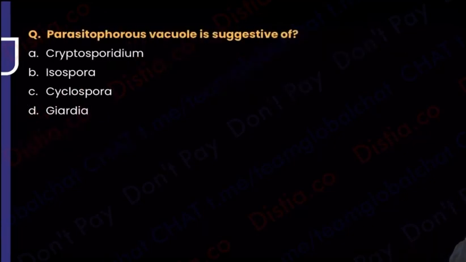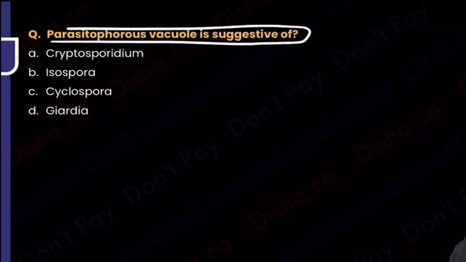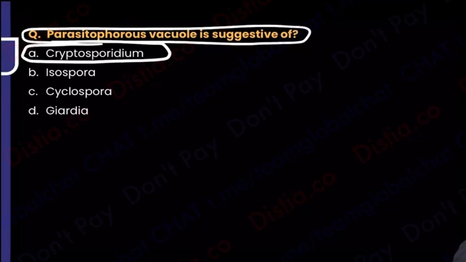Let's move on to the next one. Parasitophorous vacuole is suggestive of, you will say parasitophorous vacuole, that hiding tunnel, cryptocurrency hides. I am talking about Cryptosporidium. Now one piece of advice. In the exam, sometimes we get so excited that what we have studied has come, our mnemonic has come. Students come back to me saying, "Ma'am, that cycle mnemonic came, that Nita's oxanide, Nita Ambani, Bitcoin mnemonic came." Then you forget that instead of Cryptosporidium, you ended up marking Cryptococcus. Cryptococcus was a fungus, the meningitis one, different. So in the exam, before you get so excited that you know the answer, read all the options carefully.